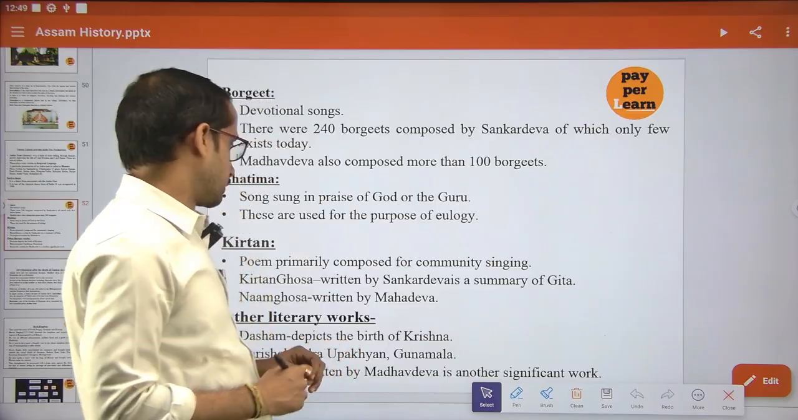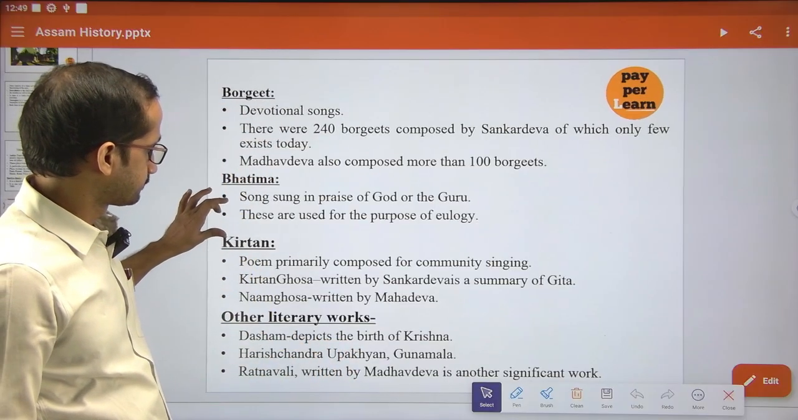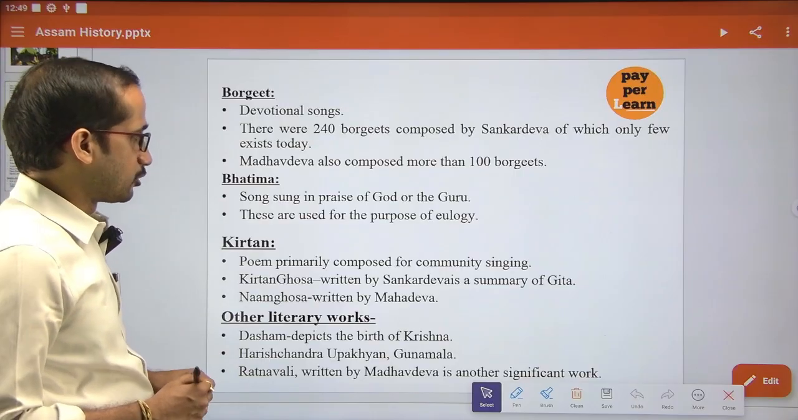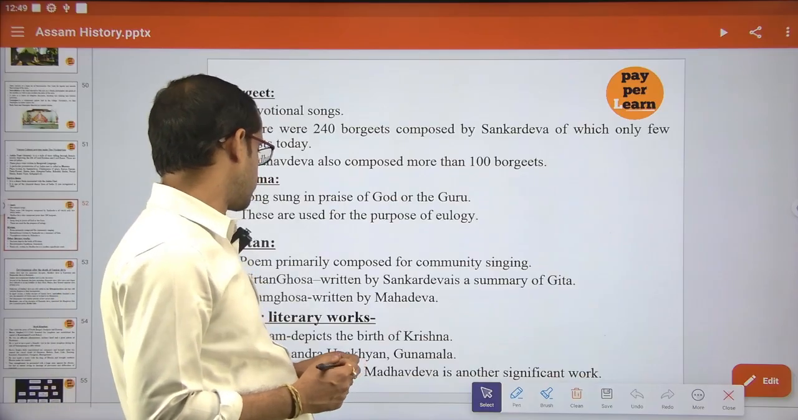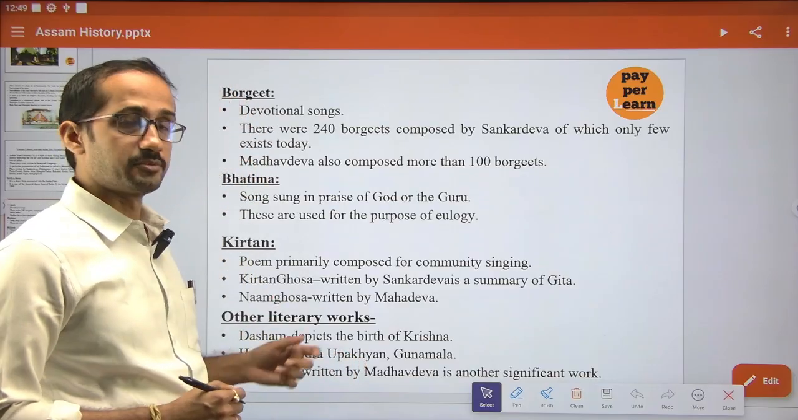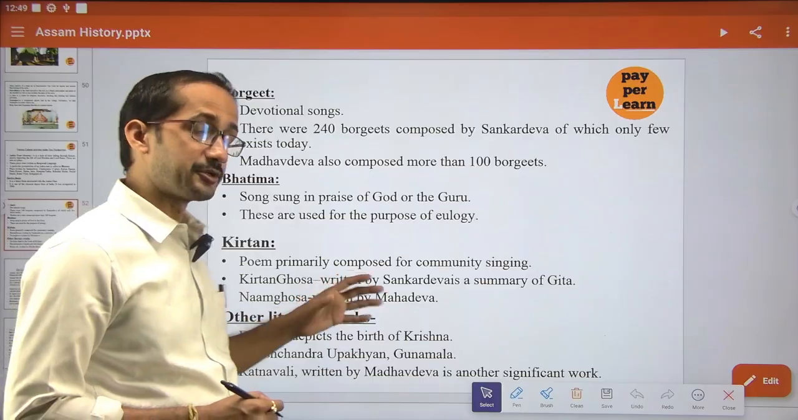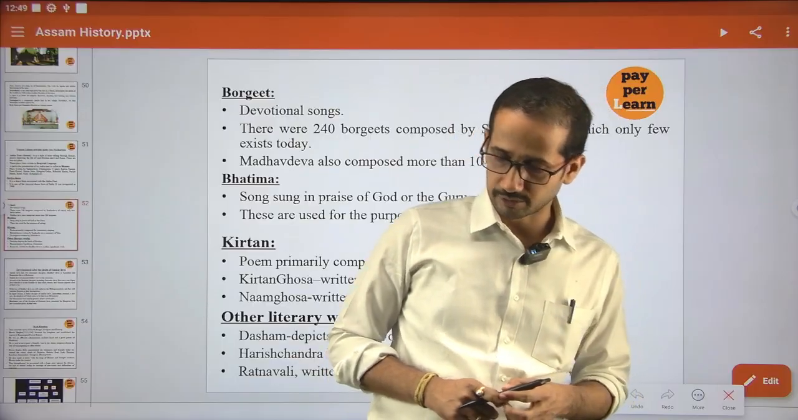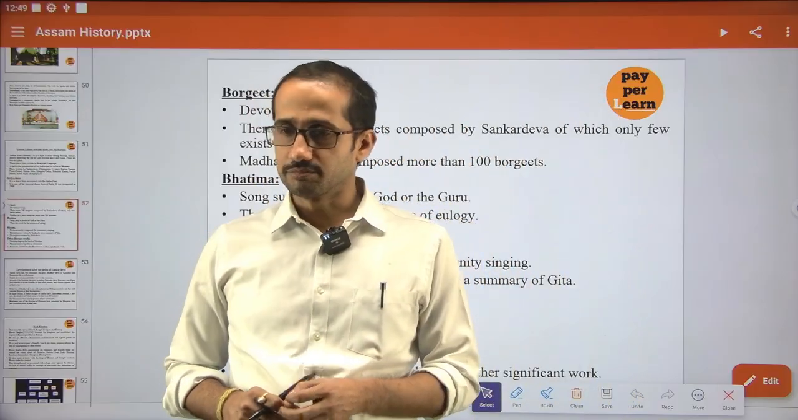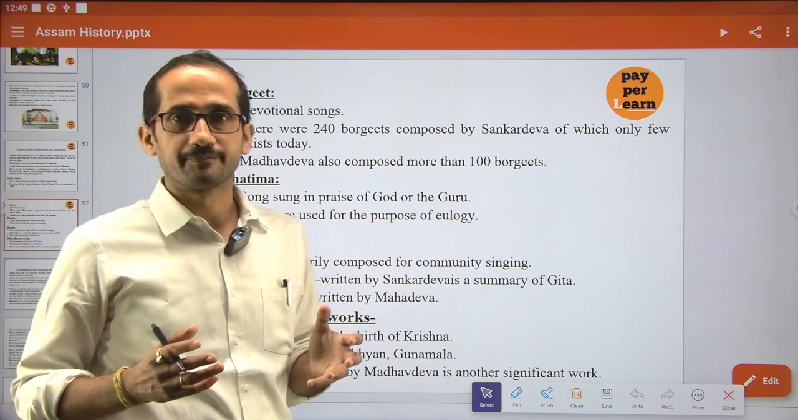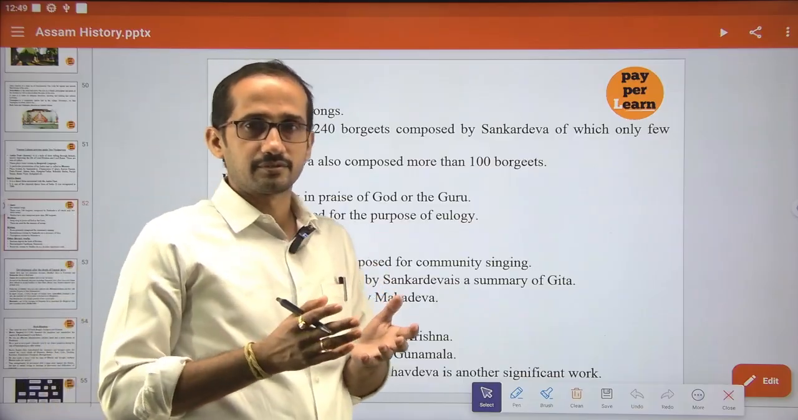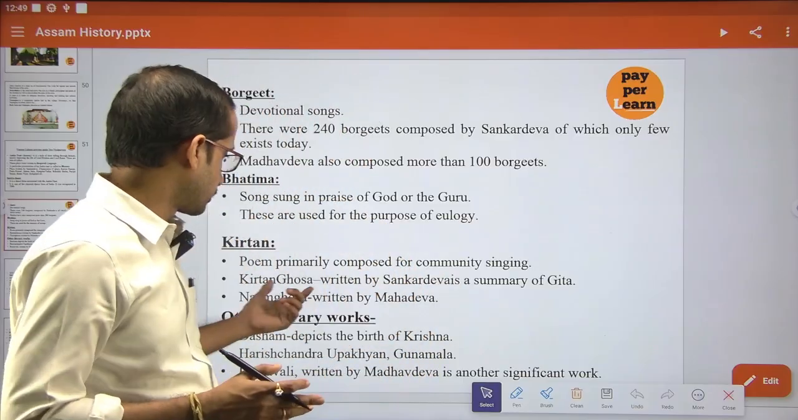Kirtan. What is Kirtan? It is a poem primarily composed for community singing. And Kirtan Guha is very, very important. It is written by Shonkardev. It is a summary of the Gita. The Gita volume is very big, so it is summarized into a smaller version by Shonkardev through Kirtan Guha.